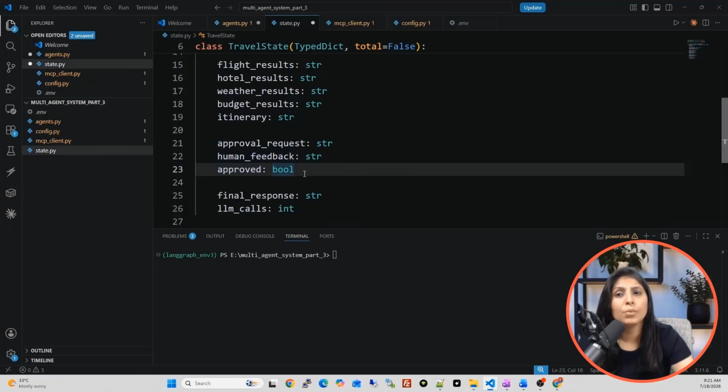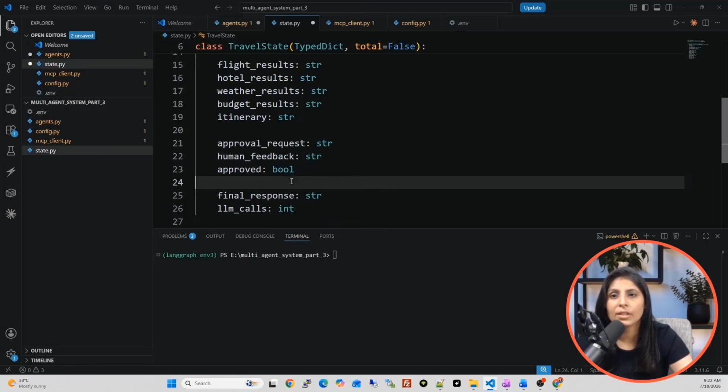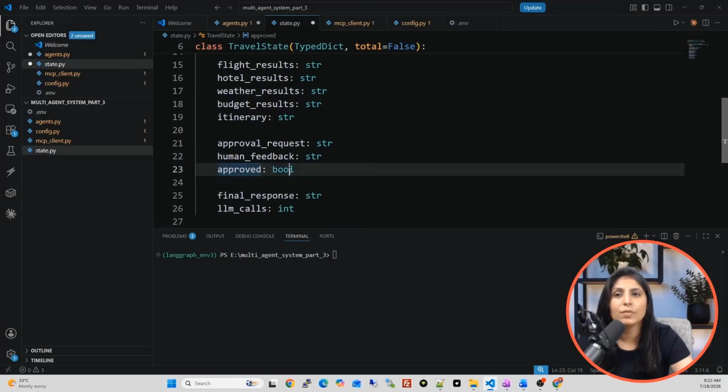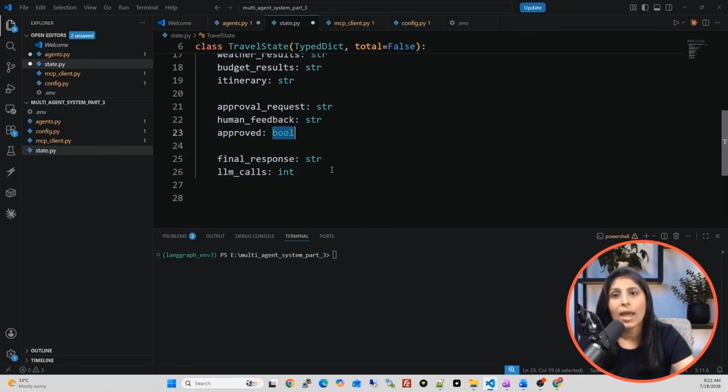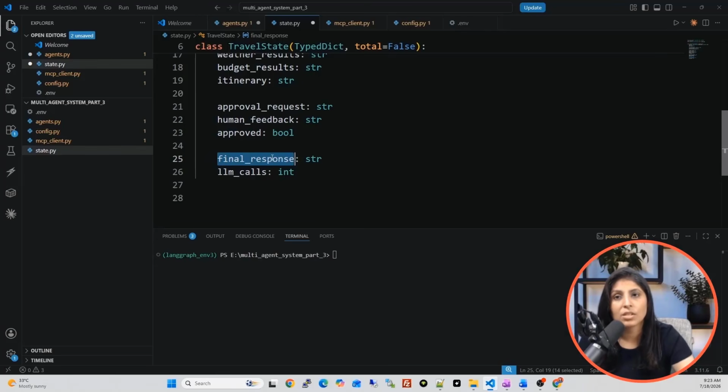And approved, a boolean. Over here the data type is boolean. Boolean simply means the user will either approve it or not approve it, so the answer will be yes or no, true or false. For that kind of data we need this data type. That's why the approved key will store yes or no, whether the user approved the request or not. And then there is final response, and the final agent is responsible for generating the final response, so the output of that agent will be stored in this final response.